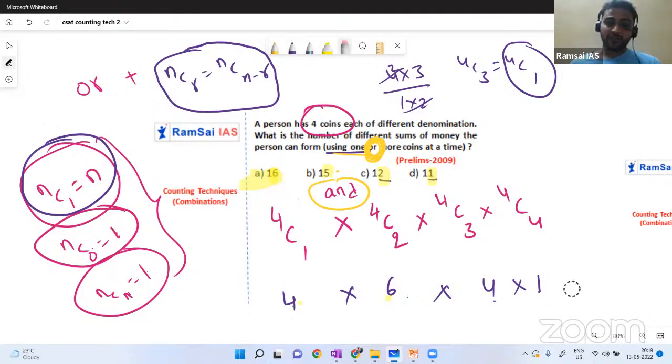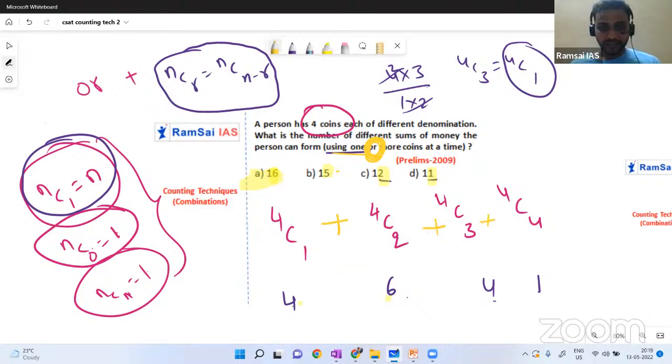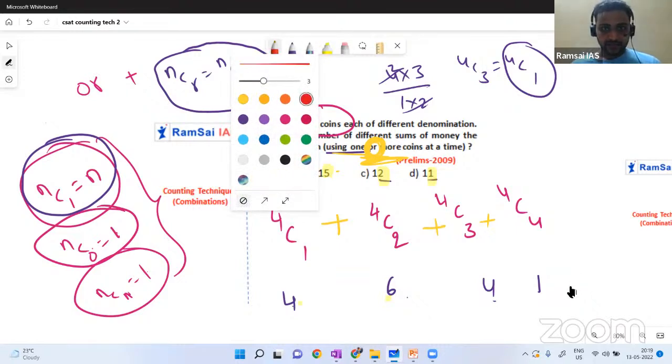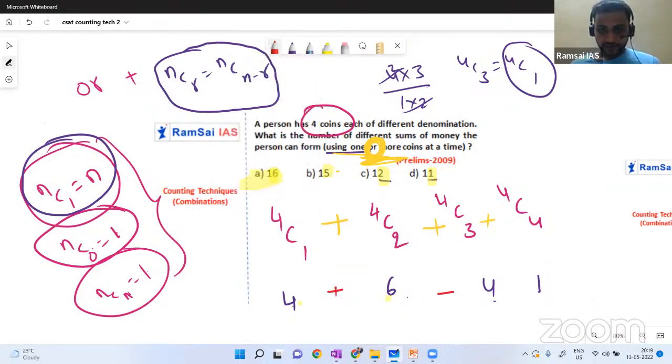If it is or, what should we consider? We should consider the plus symbol. So it is not multiplication, it is a plus. So my mistake, I'm sorry. You should add them because you can consider one or more coins. So one coin or 2 coins or 3 coins or 4 coins. So 4 plus 6. Now we have to add them, not multiply. So how much? 4 plus 6 is 10. 10 plus 4 is 14, plus 1 is 15. So answer must be option B. Option B, 15 is the answer.